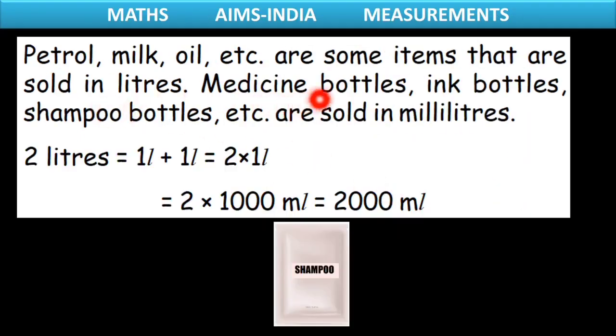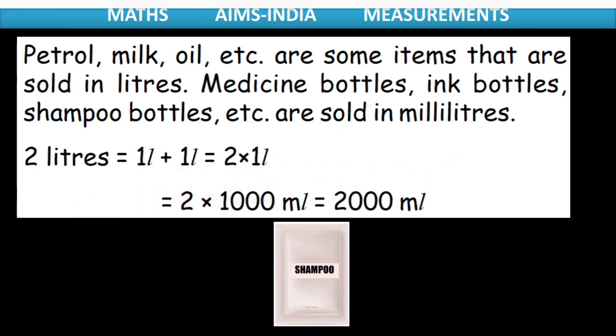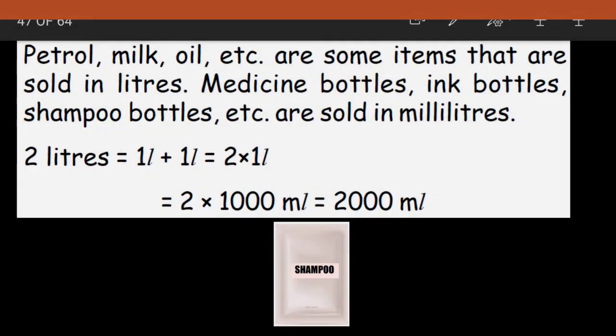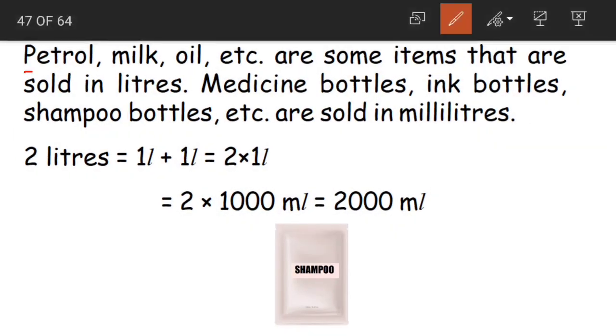Petrol, milk, oil, etc. are some items that are sold in liters. Medicine bottles, ink bottles, shampoo bottles, etc. are sold in milliliters. What are they saying? Suppose you go for buying some petrol, milk or oil.